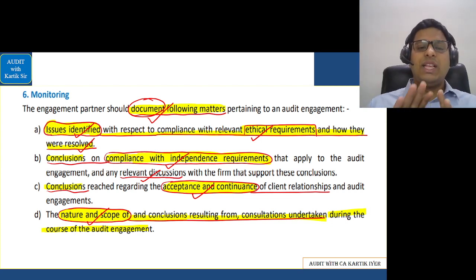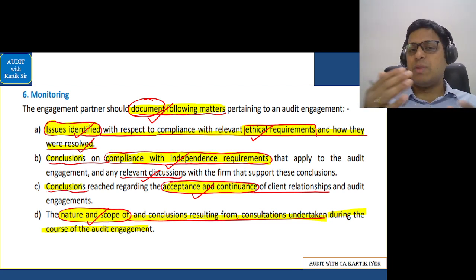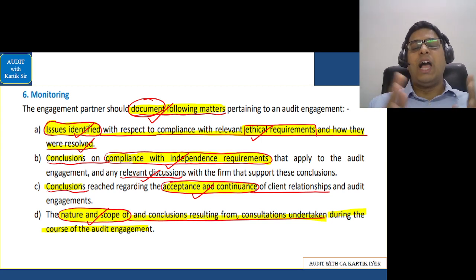That is given in this part here. For this, I had given you a big chart for the SA 220 and SQC 1. You can go through it very, very carefully. The chapter is a simple one. It is not loaded. It is not heavy. Just make sure that the revision is done properly. Okay, I wish you all the best.